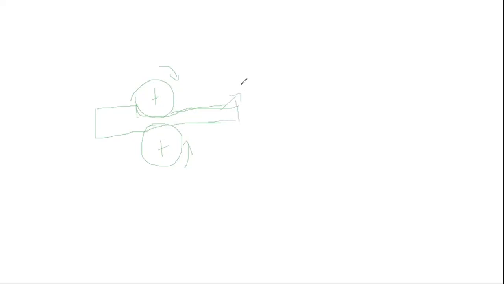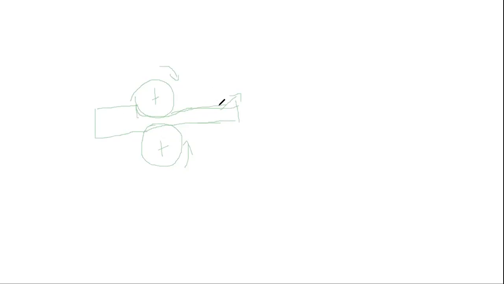So how do you manufacture wires? The core material has to be passed in between the two rollers. Then there is a chance of reduction of diameter, reduction in the lateral direction.